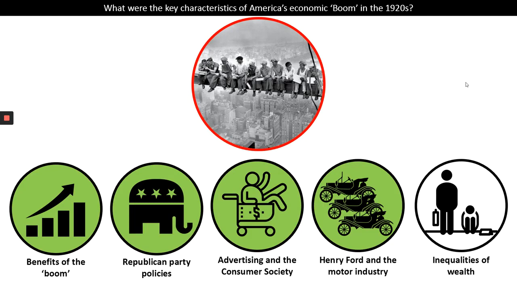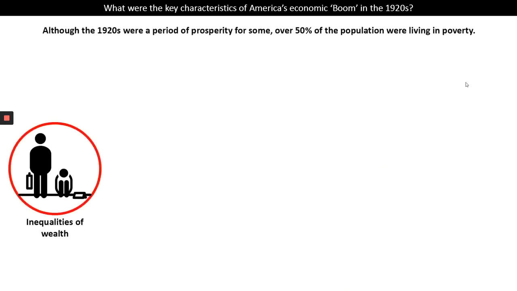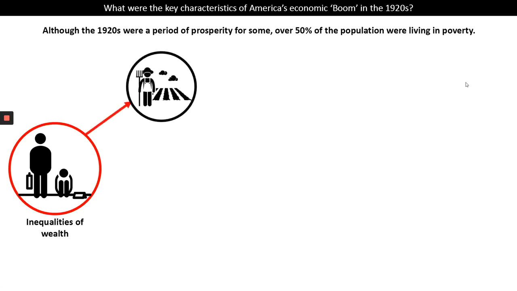Now, I've talked very positively about this time for America, and of course, for a lot of people, it was a time of economic prosperity. But one thing I really want you to remember from this is that not every single American person experienced this boom. So let's finish off this video by looking at the inequalities of wealth. Although this was a period of prosperity, around half of the population was still living in poverty.